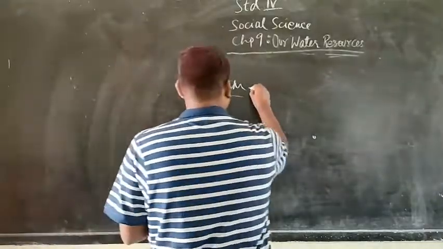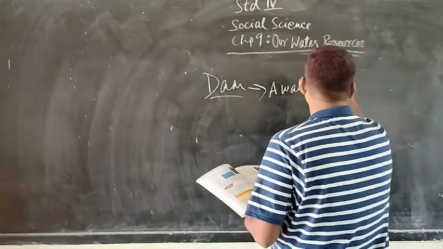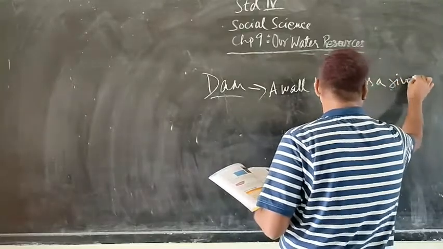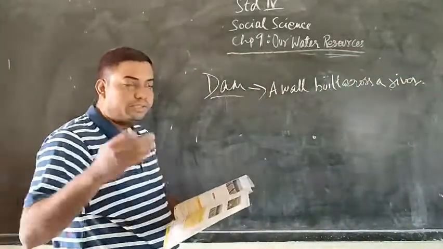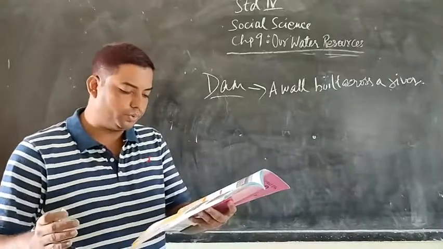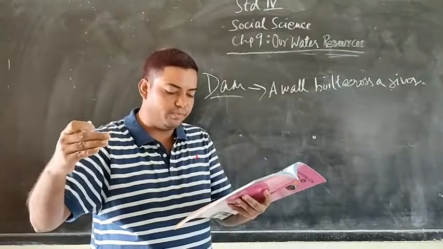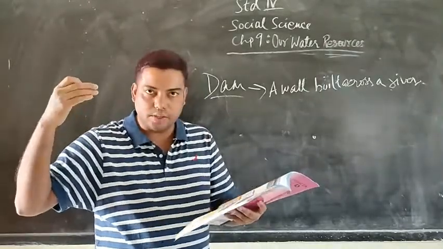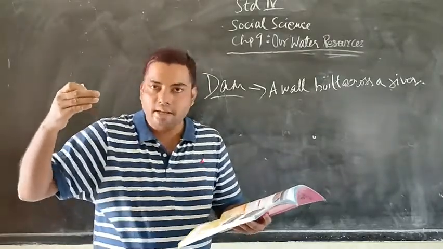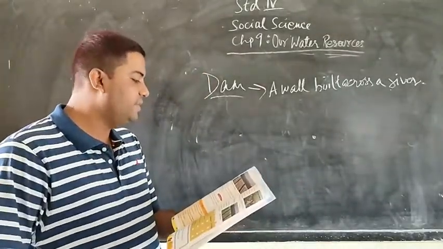So a dam is a wall built across a river, and it controls the flow of water by opening and closing of sluice gates. Now, what are sluice gates? A sluice gate is a sliding gate which is used for controlling the flow of water. When you need water, this sliding gate opens, and when you don't need it, it closes. And water is stored in an artificial lake behind the dam.